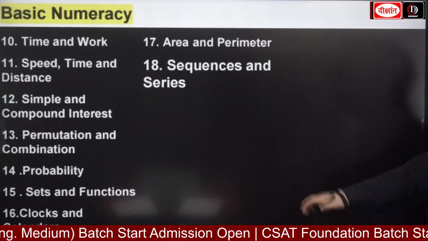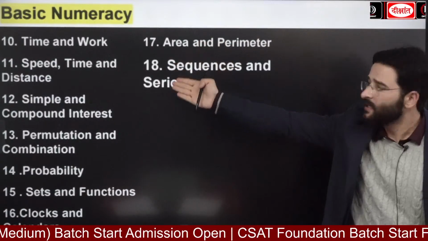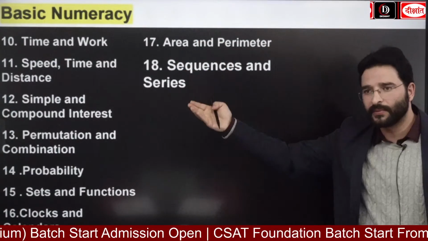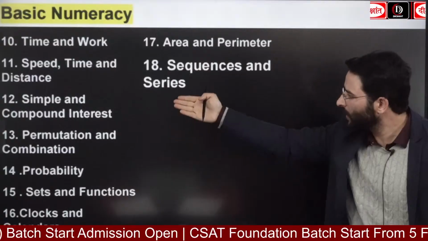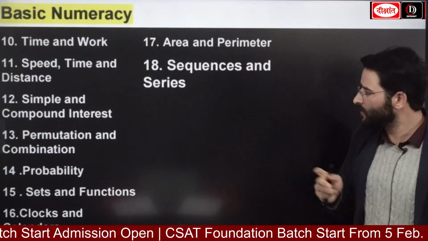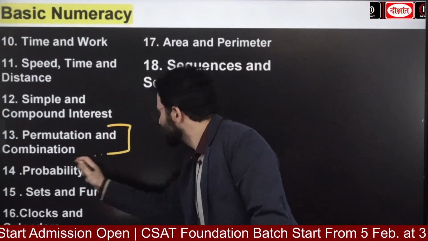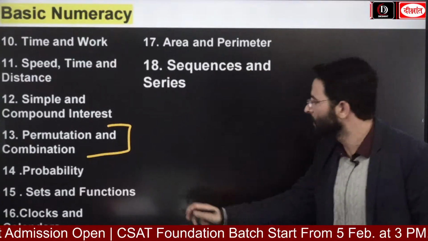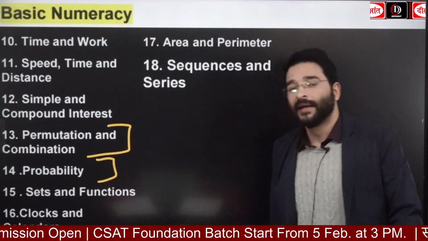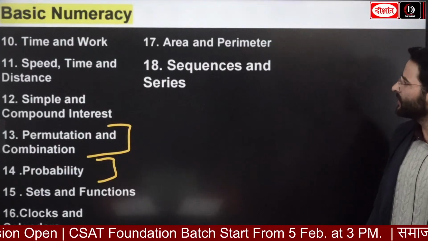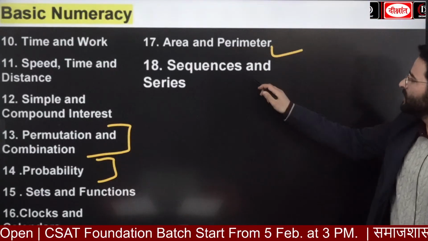Apart from that, we are going to have the time and work, speed, time and distance, simple interest, compound interest. Okay, we are going to have the permutation and combination. Most of the people, they are scared of this one, permutation and combination, as well as probability. Sets and functions, clocks and calendars guys, area and perimeter, sequence and series.